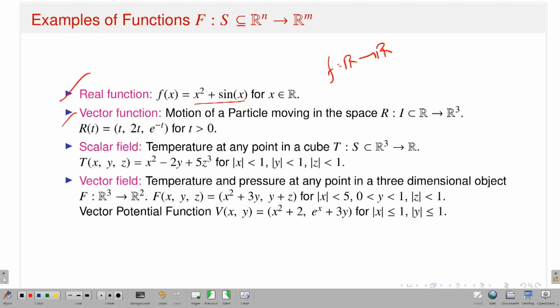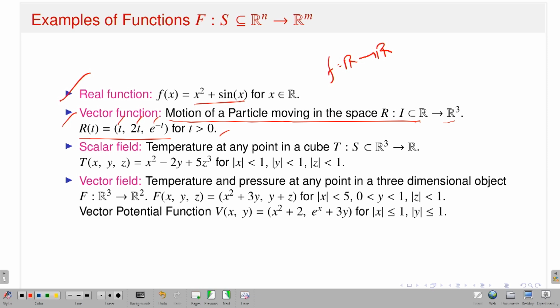Next example is the vector function. We have noticed that a vector function is a map from the set of real numbers to n-dimensional Euclidean space. Here the example is the motion of a particle moving in space, that means a map from a subset of the real line to 3-dimensional Euclidean space. So how do I define it? It is r of t, whose components are t, 2t and e to the power minus t for t greater than 0. So this is a kind of vector function, a function from 1-dimensional Euclidean space to n-dimensional Euclidean space.